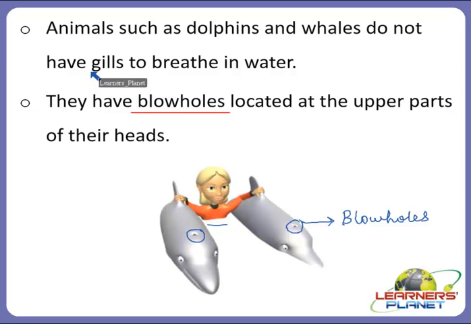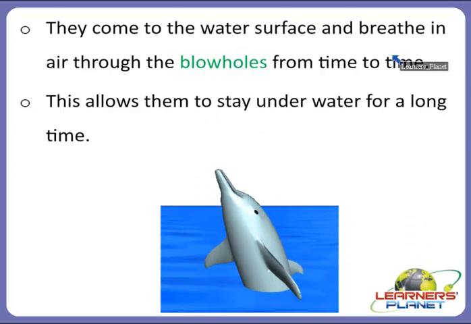These same types of blowholes are located at the upper parts of whales too, because whales and dolphins do not have gills to breathe in water, so they have blowholes. They come up to the surface of the water and breathe in air through the blowholes from time to time, and this allows them to stay underwater for a long time.